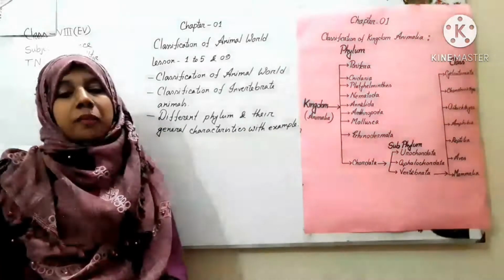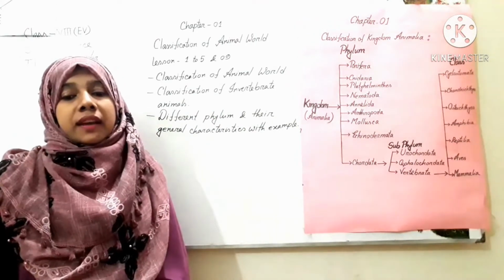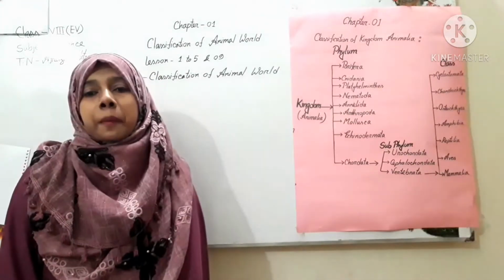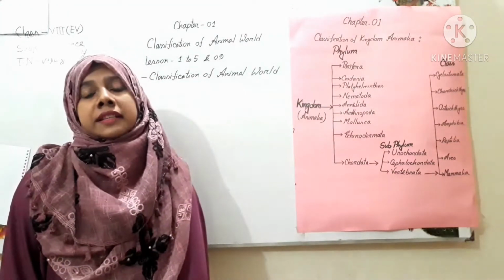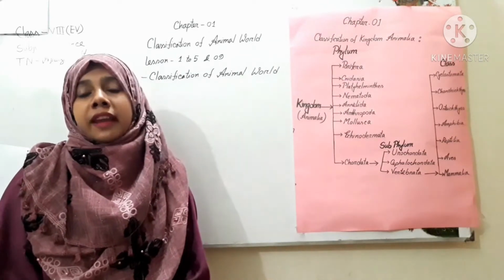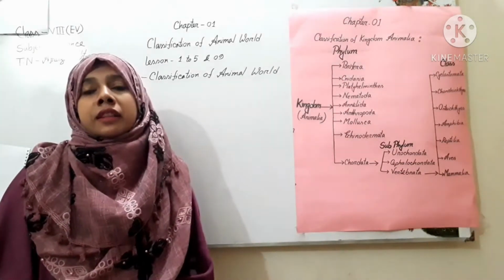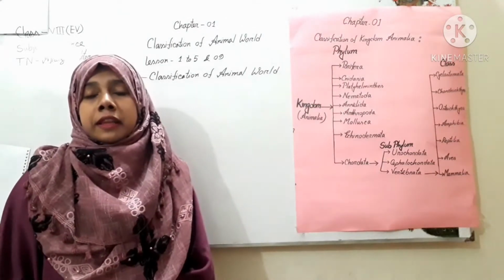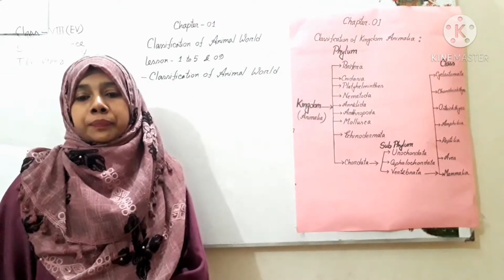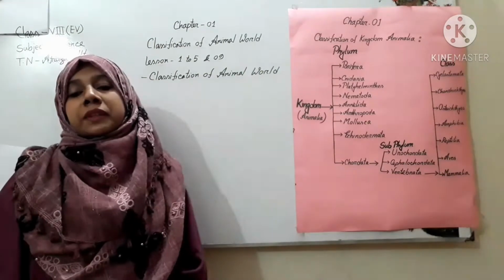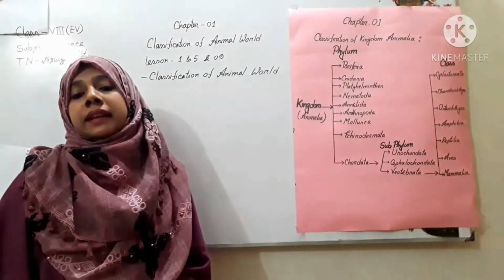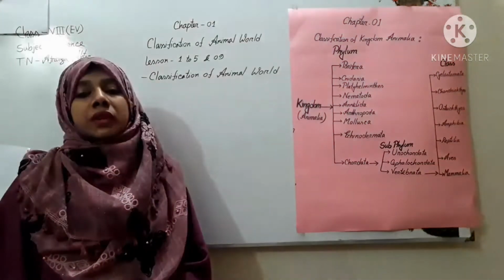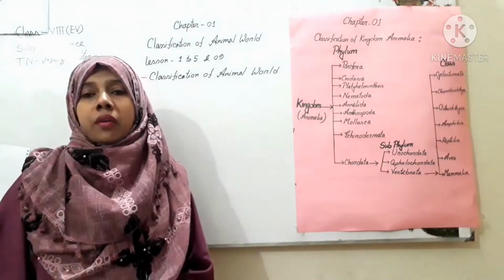Okay, classification makes the way easy to understand the animal kingdom. In this world, huge numbers of animals are present. To identify them, classification is important because their characteristics, physiological properties, food, and habitat are all different from each other. To identify them, classification is very important. Here about 1.5 million species of animals have been discovered and the number is increasing day by day. Classification is an easy way to know the structure and nature of such a huge number of animals.